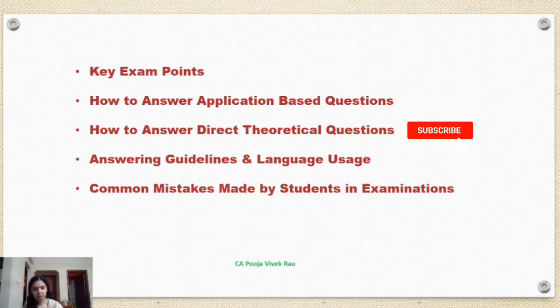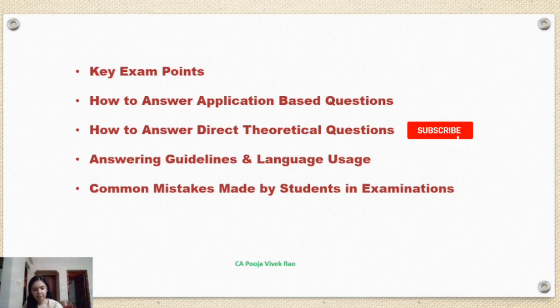Mistake number 4, improper utilization of reading time. The most commonly committed error noticed was not planning the answer during the first 15-minute reading time. Optimum utilization must be done of this 15-minute reading time. What we usually suggest is to divide this 15 minutes into 5, 5 and 5. The first 5 minutes you should spend reading the entire question paper. Go through all the questions thoroughly with an open mind. Sometimes some question might feel similar to a question in the textbook, but some difference will be there. So read the entire question paper thoroughly in the first 5 minutes.